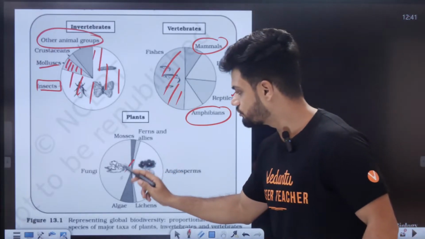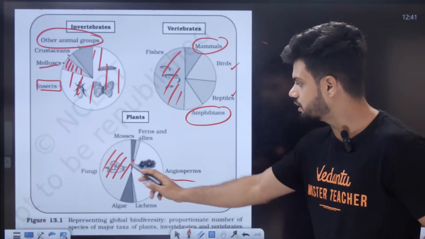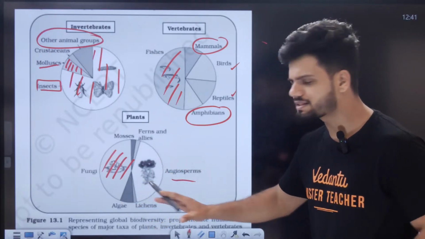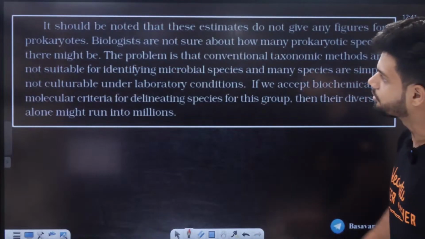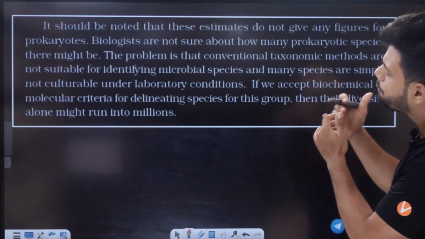Here, all of you know, fungi is the highest. Fungi and angiosperms are almost equal here. Mosses, ferns, algae, lichens are comparatively less. Okay. Now, it should be noted that these estimates do not give any figure of prokaryotes.